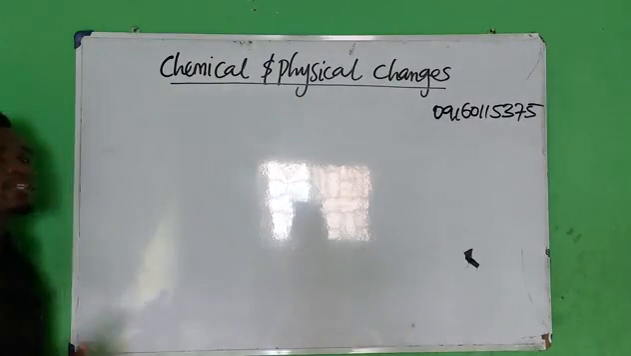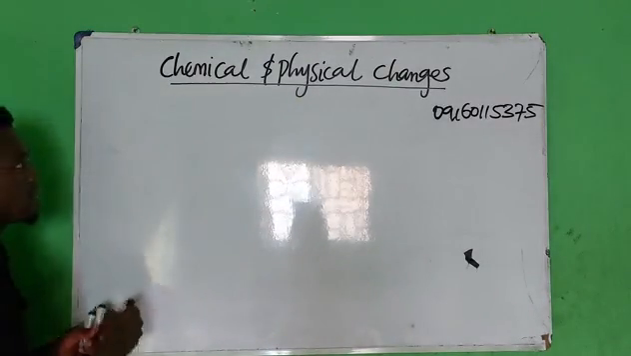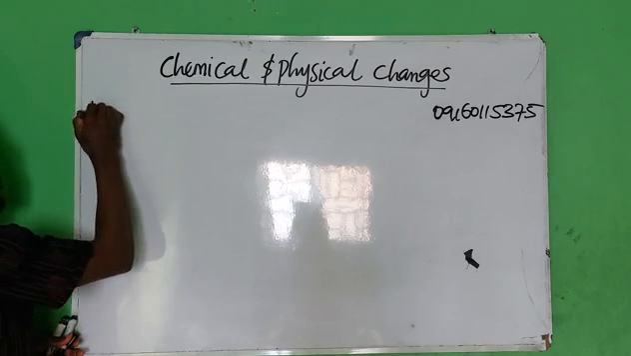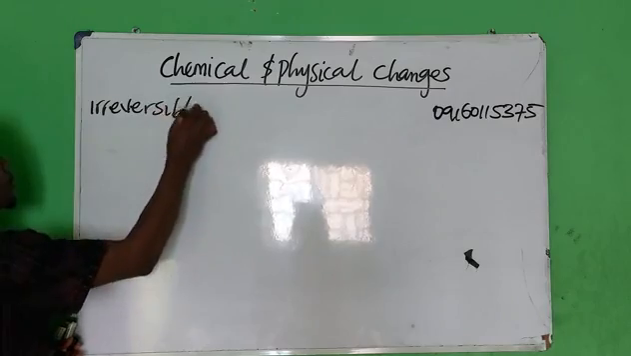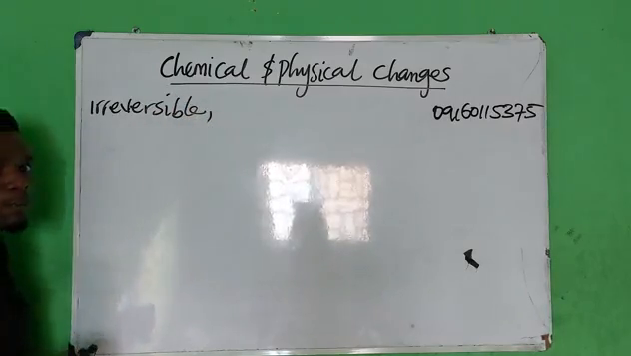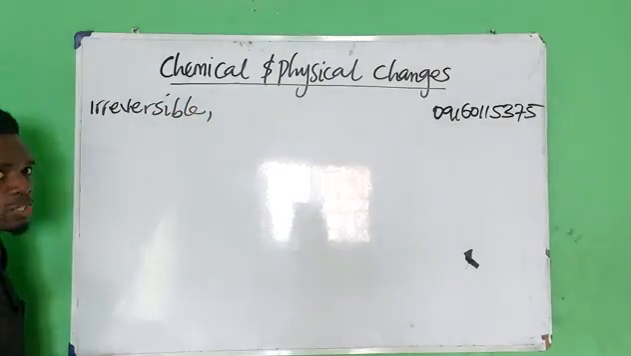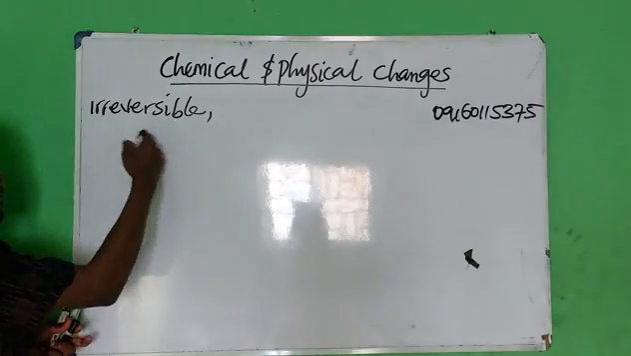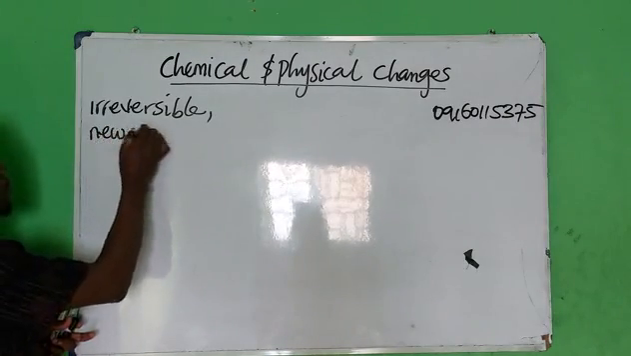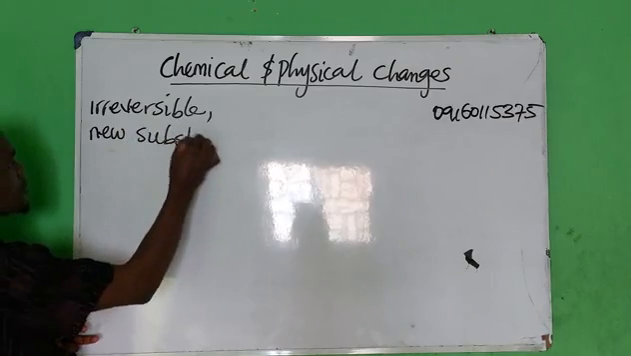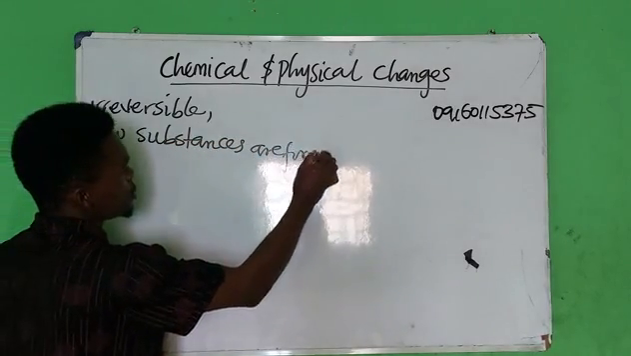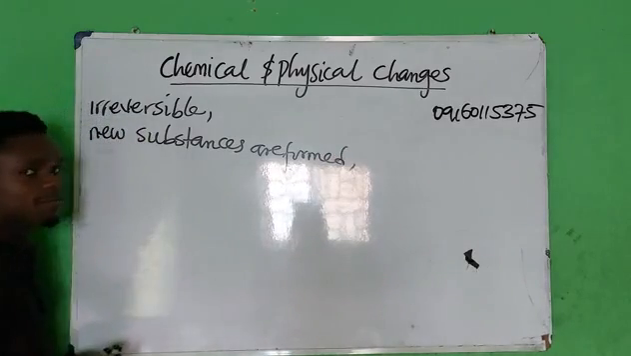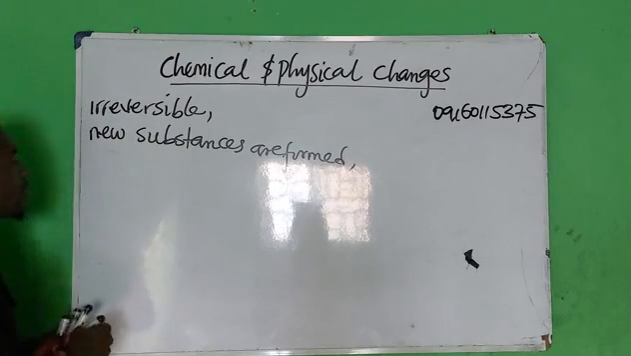A chemical change is a change that is irreversible. That is what? Irreversible. That is one of the points that make up chemical changes. It is irreversible and new substances are formed. New substances are formed. Did you see that? New substances are formed. That is not all, right?